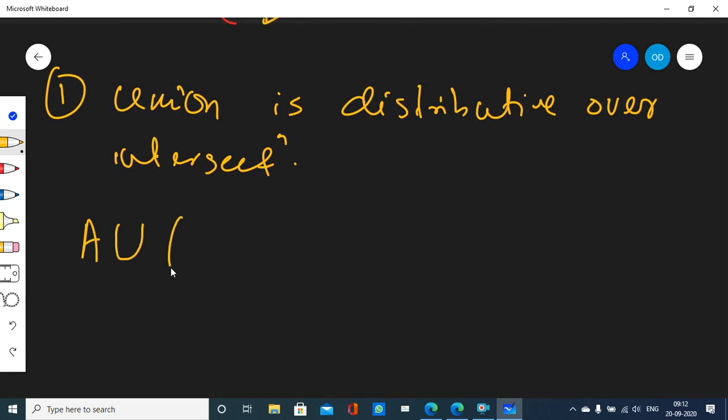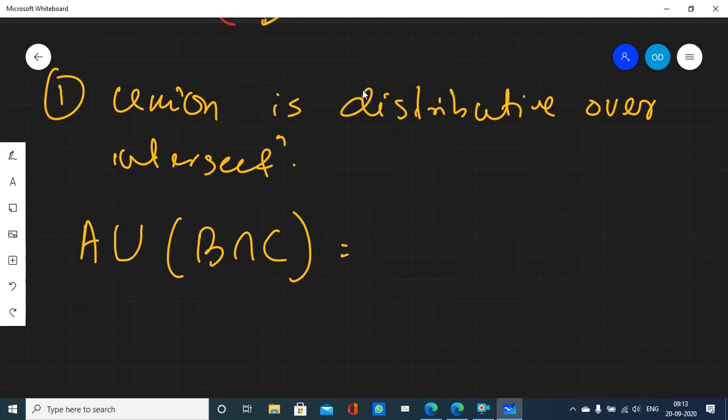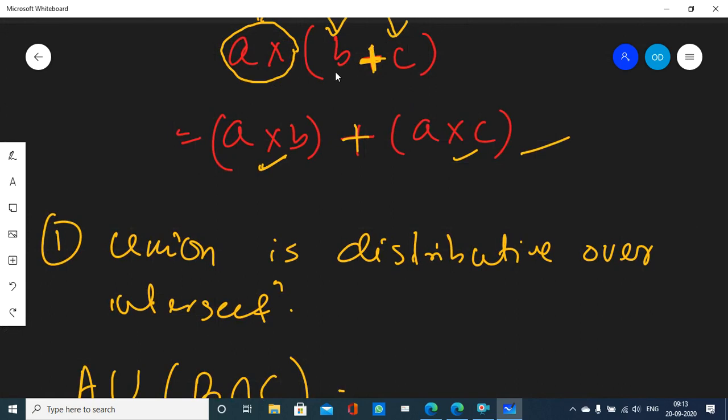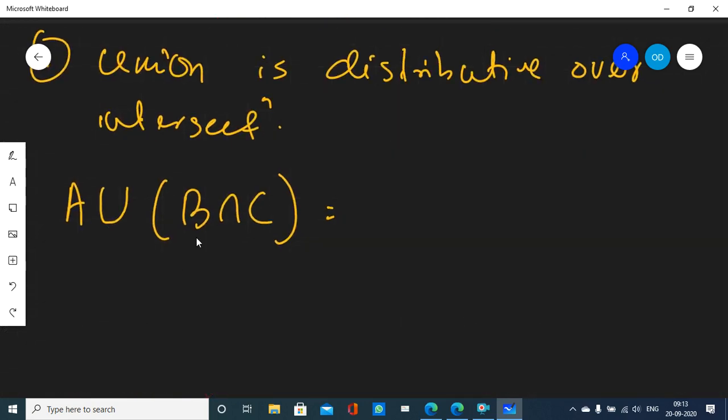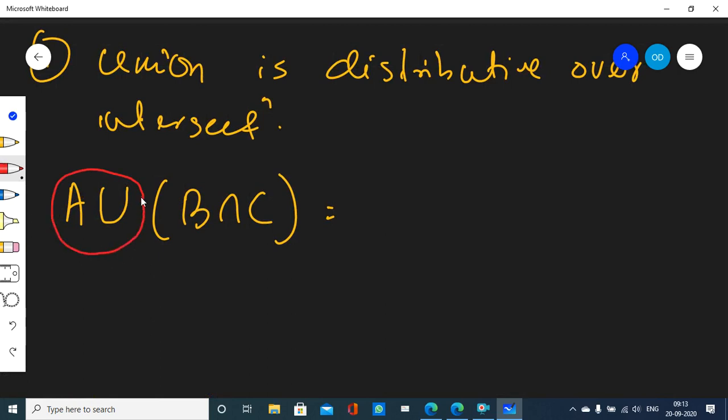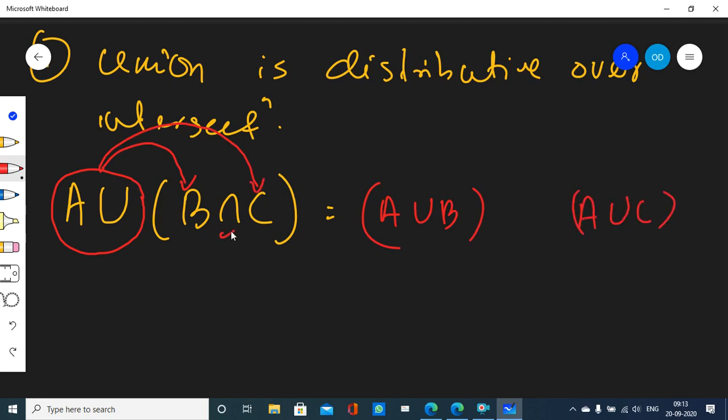Then A union B intersection C is equal to, just like in the case of real numbers, A union B, then A union C, and in between them this intersection symbol will be there.